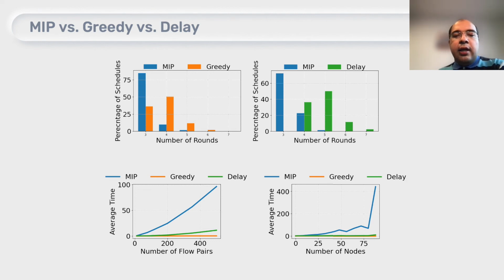But to compare the outcome of the mixed integer program with the fast algorithms that we had, we fixed around 250 flow instances and took the average on all the instances of graphs that we have from Internet Topology Zoo. And as you can see in the pictures on top, both greedy and delay algorithms work pretty well on the additional augmentation that they need to provide fast update schedules.